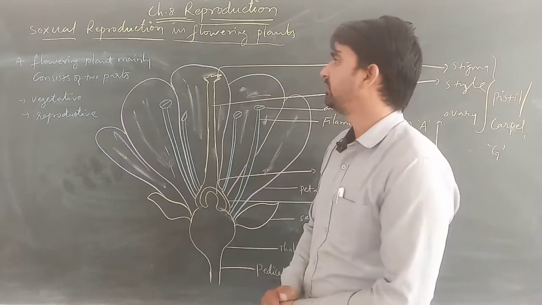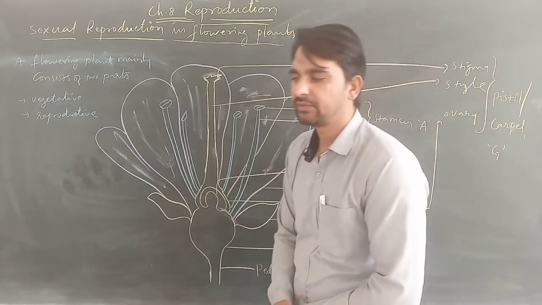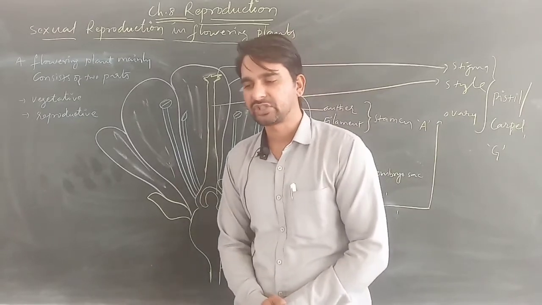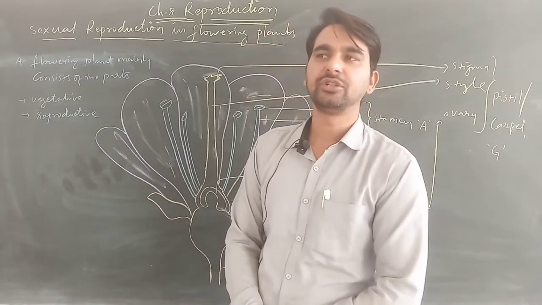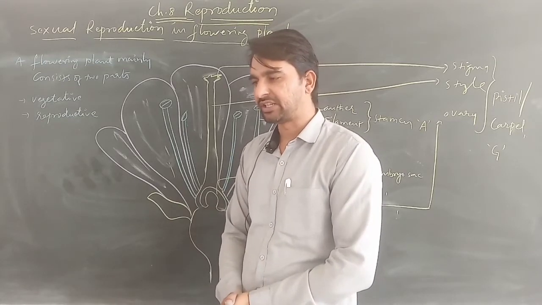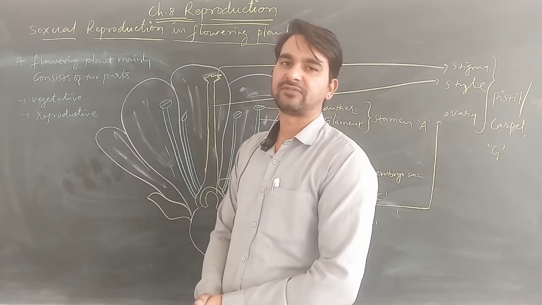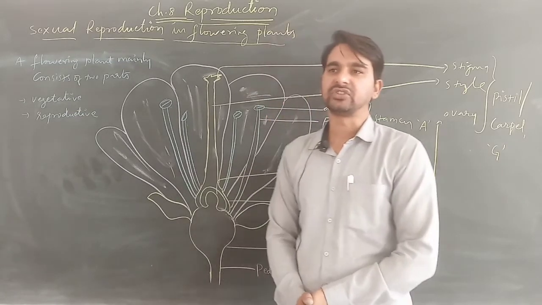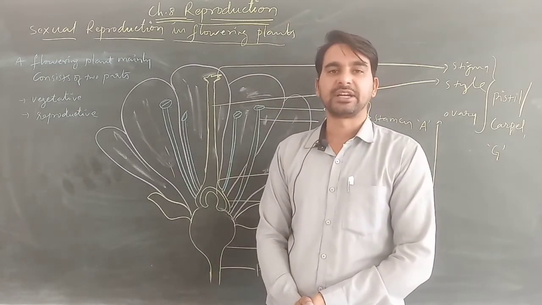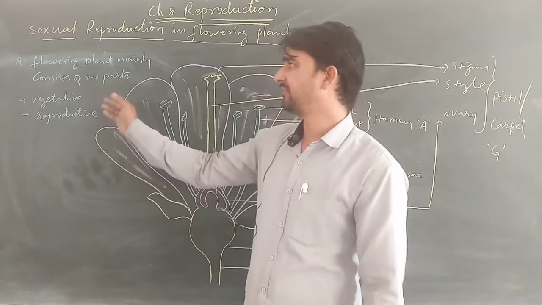Now in this video session we will be learning about sexual reproduction in flowering plants, which we also refer to as angiospermic plants. These angiospermic plants have the capability to generate flowers. These flowers are the reproductive parts of the plants. So let me give you that.